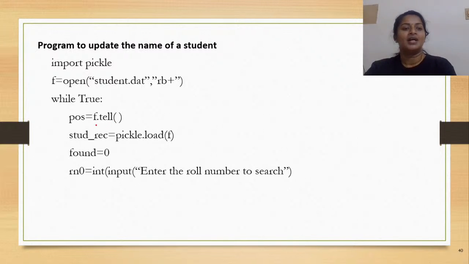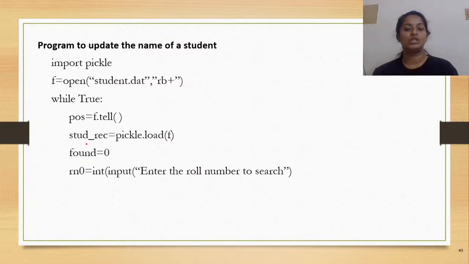Fine. And now what I have to do is a searching operation. Now, how can the searching be done? The searching can be done by reading the entire contents of your file using the load method, right? So, pickle.load(f). What would happen? f is your file object, so f is being passed as an argument to the load method. So the entire content of your file would be coming into the variable, say, st_rec. So this is going to be a nested list.